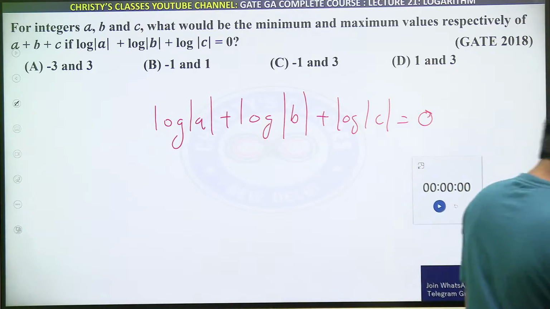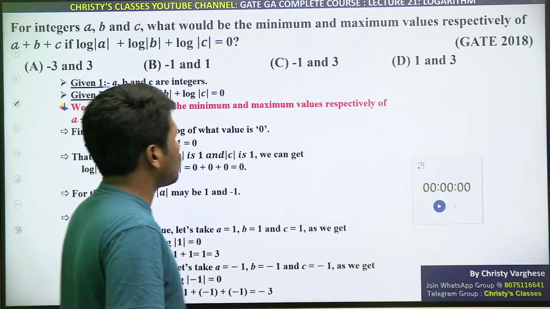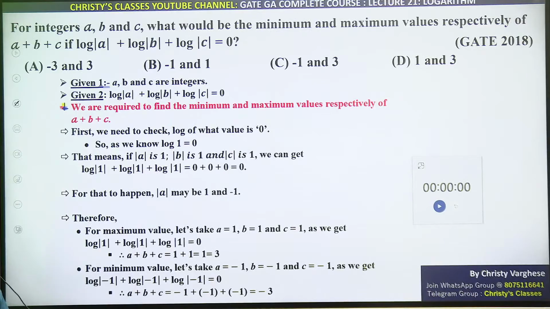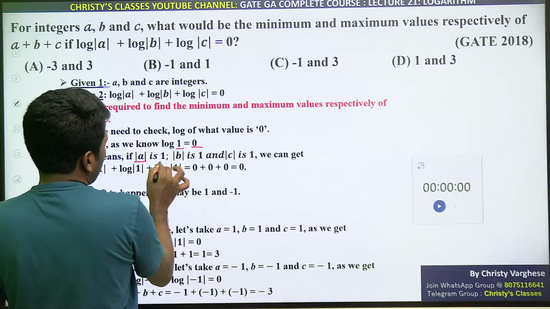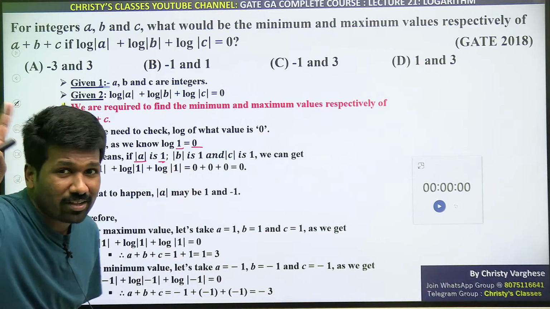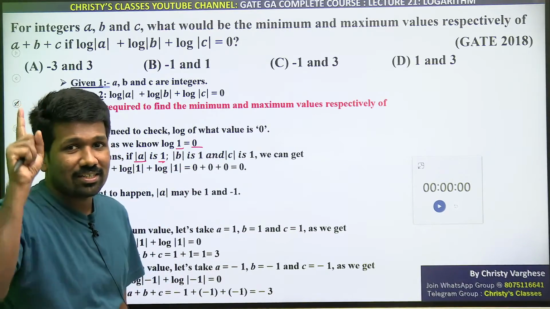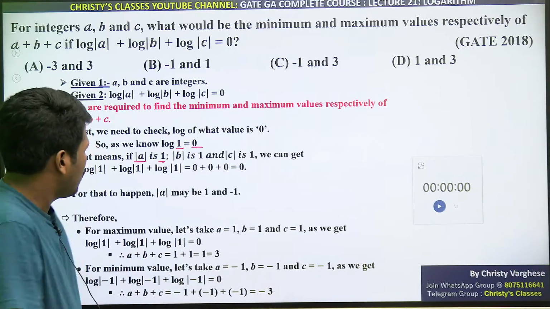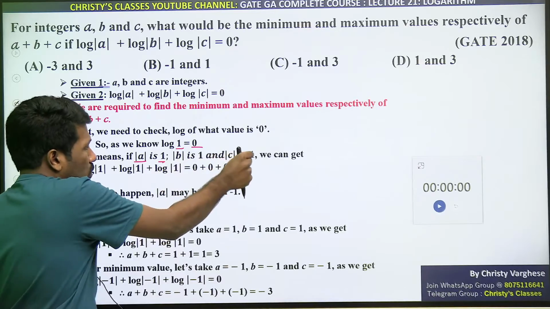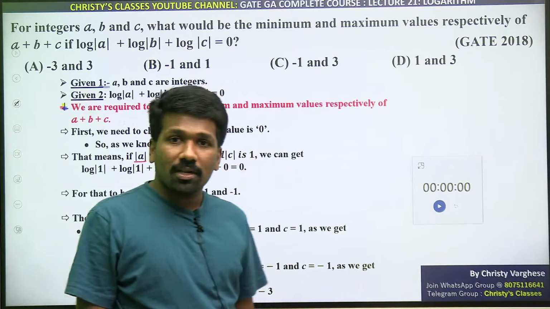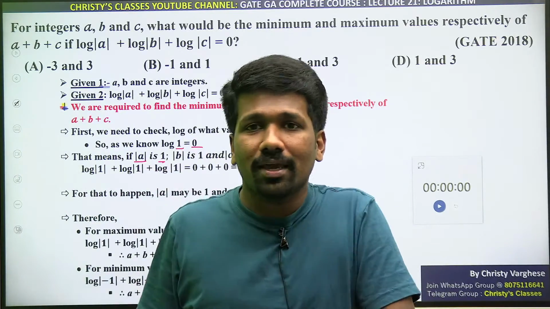Log of those three being 0 means mod a, mod b, mod c should be what? We know that log 1 is 0, so mod a should be 1, not a should be 1. Please understand, that is a mistake some of you have made. Mod a should be 1, mod b should be 1, mod c should be 1. This means abc being 1 is not necessary.